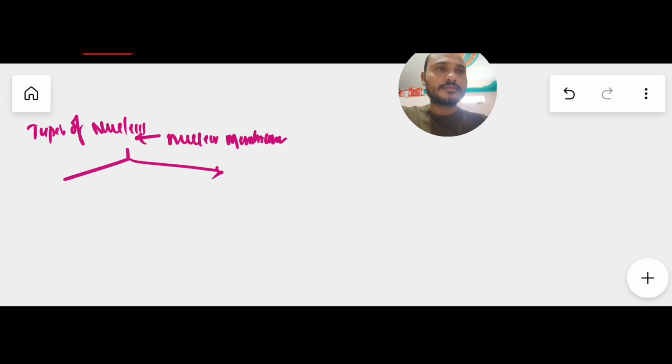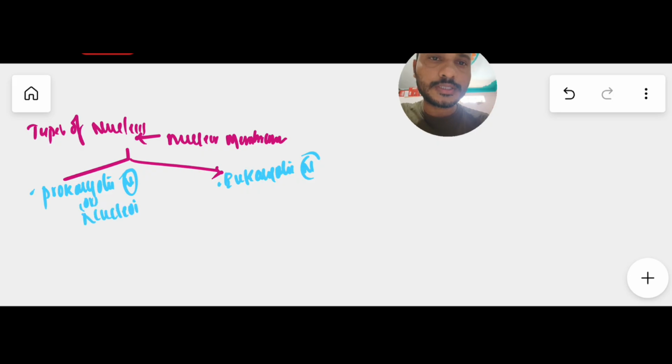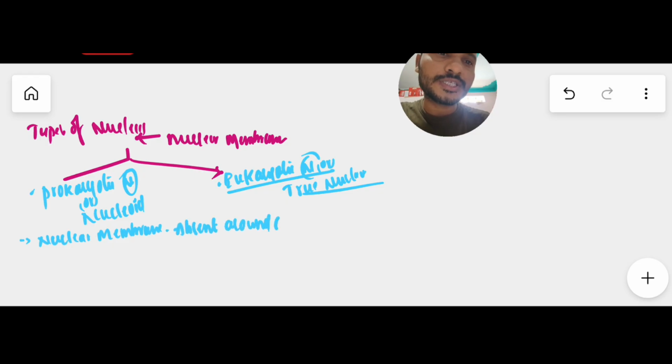So, types of nucleus based on nuclear membrane. Here first, prokaryotic nucleus and eukaryotic nucleus. Prokaryotic nuclei are also called nucleoid, and for eukaryotic nucleus we can use the term true nucleus. So let us discuss the major differences between prokaryotic nucleus and eukaryotic nucleus. In the prokaryotic nucleus, the nuclear membrane is absent. Very important, the nuclear membrane is absent around the genetic material.